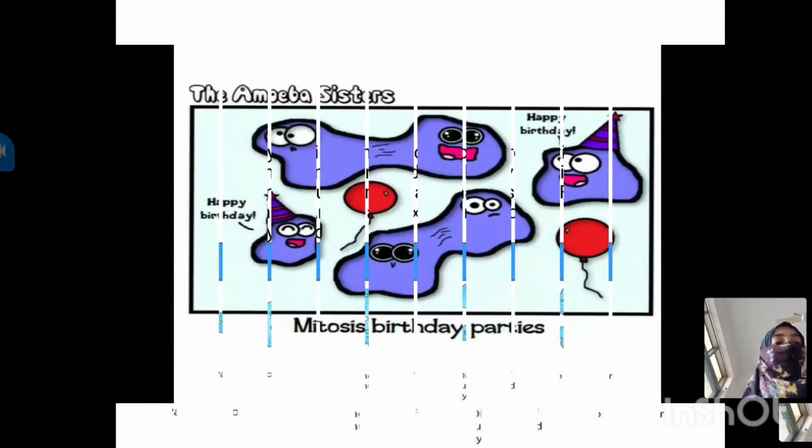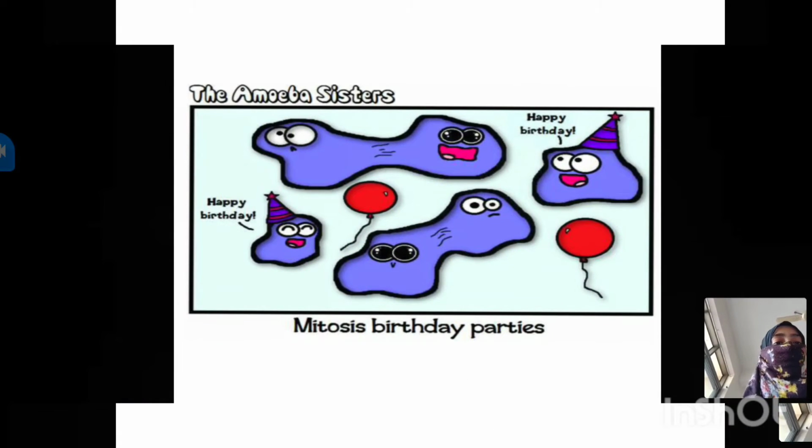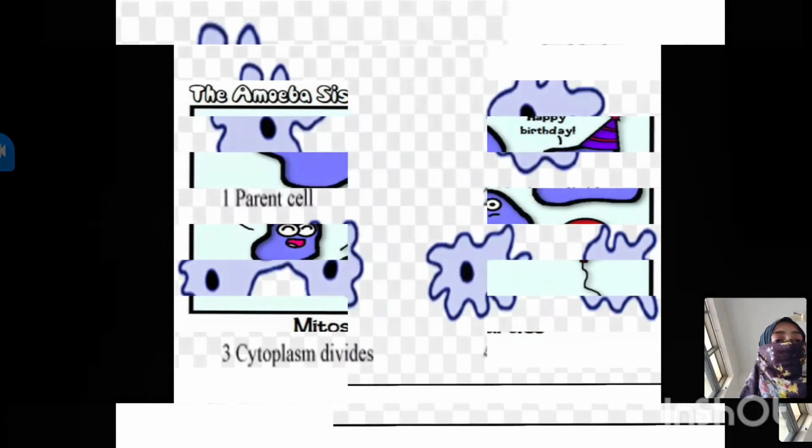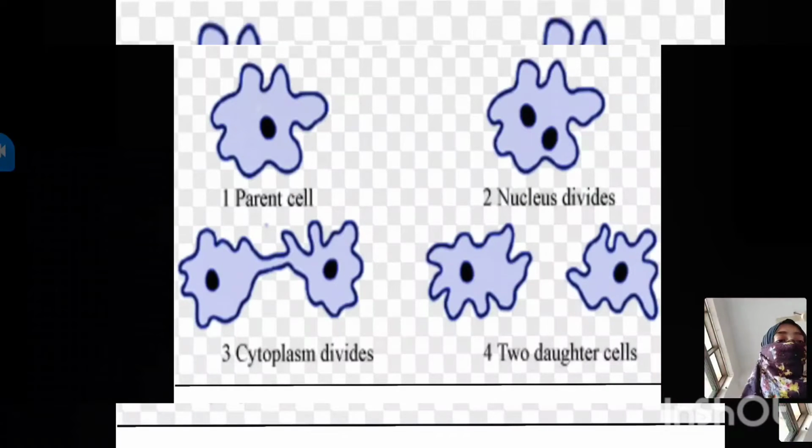Here is another example of that. This is how their nucleus is dividing, and after that their cytoplasm is dividing and they are becoming two individual daughter cells. See, in this way.